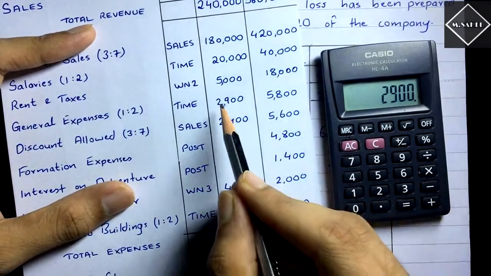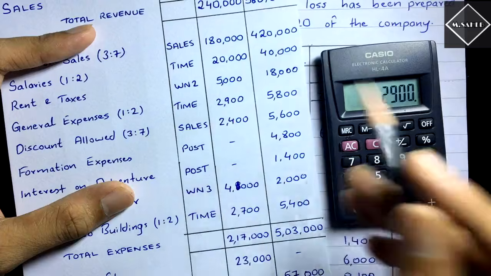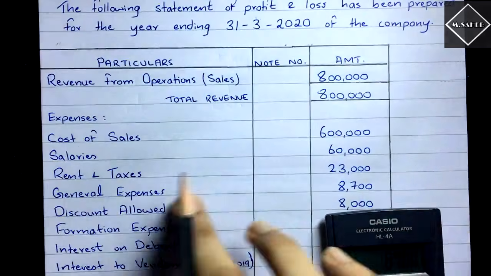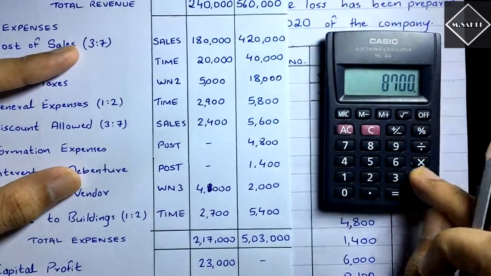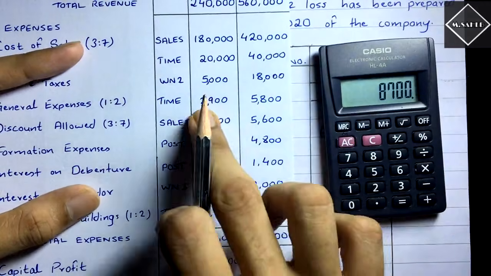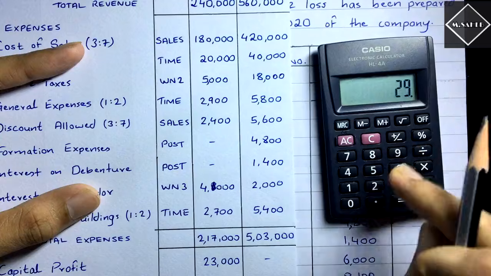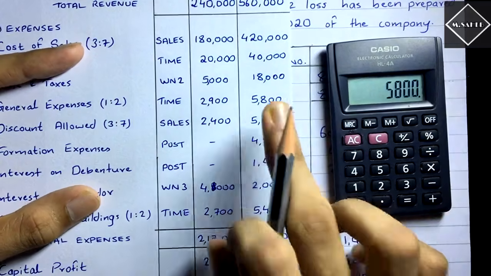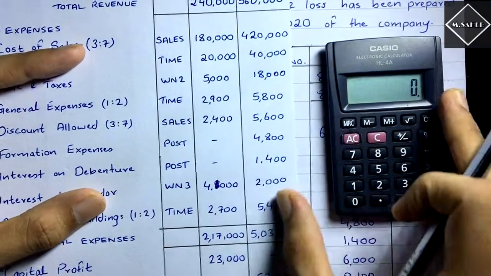So 2,900 will go to the pre column, and then the remaining: the total general expense of 8,700 minus the pre general expenses of 2,900 gives you 5,800 as the post general expenses. Simple. All right. And then we have discount allowed.